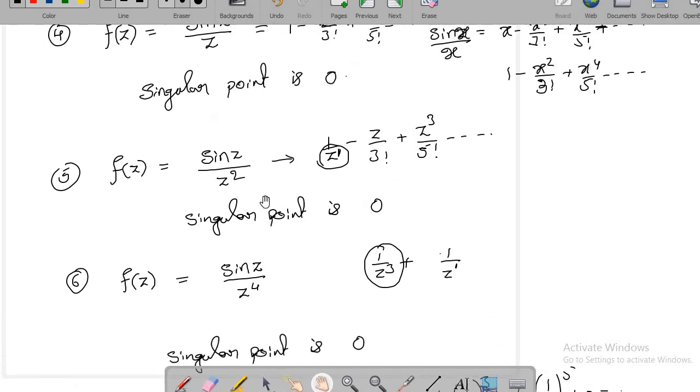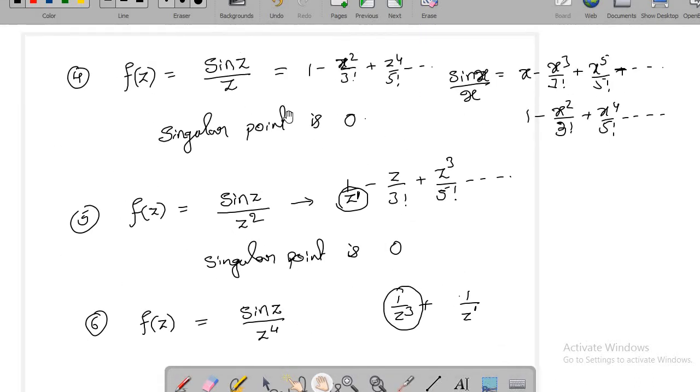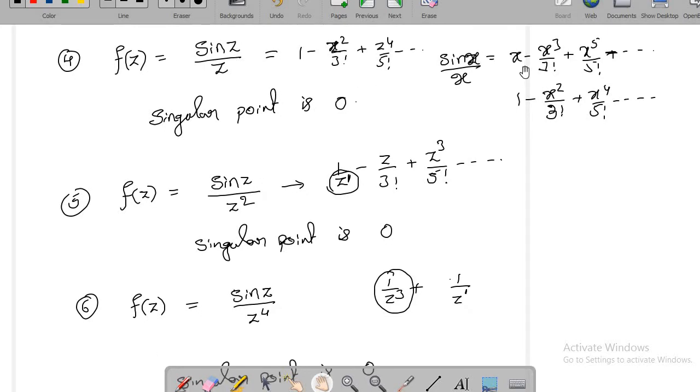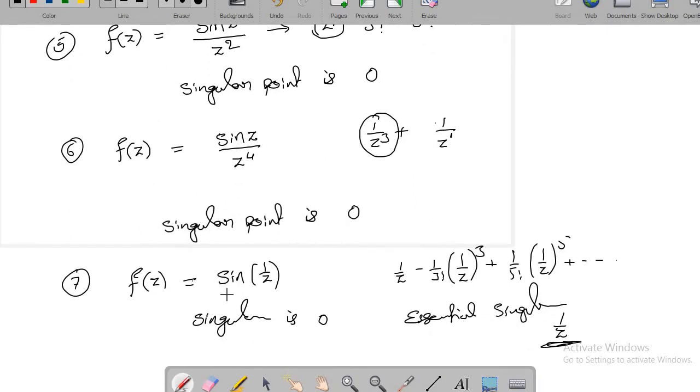But here I am writing some expansions, but I am not giving any justification. Like from real variable, I am simply saying that from real variable we take these expansions. But I cannot simply say that. We should give some justification. Right? So is it possible to write an expansion of sine 1 by z in this way?